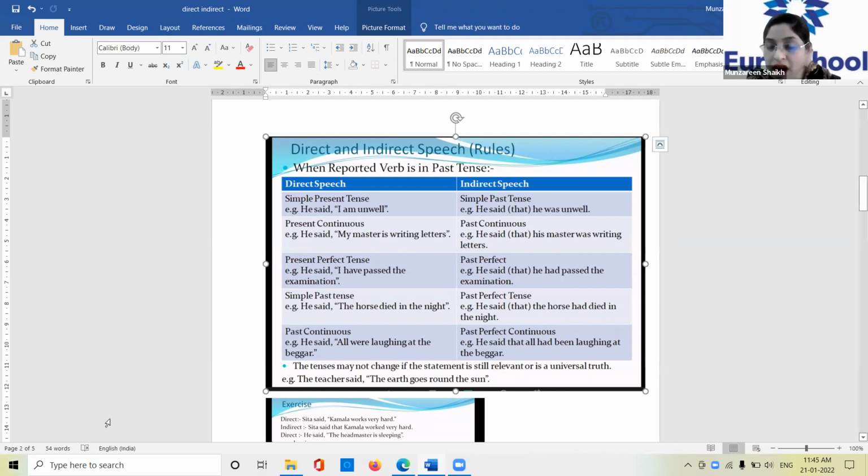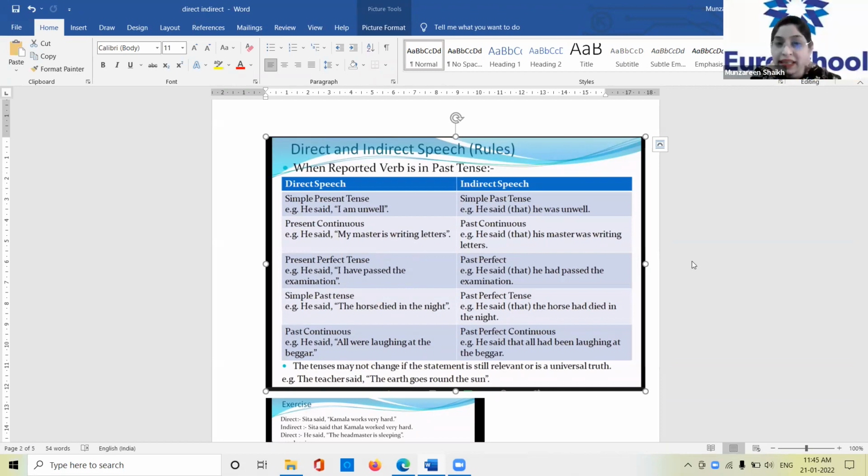So how did it become past? First of all, you use the word that, and secondly, you use the word was. The master was. And can you see, is became was? Got it? Over here, present continuous, it is, and past continuous, it became was. Clear? Yes, ma'am.